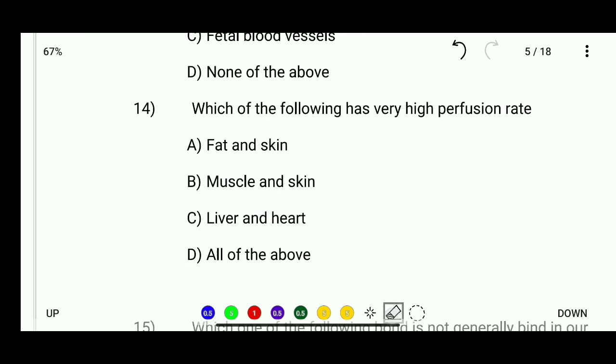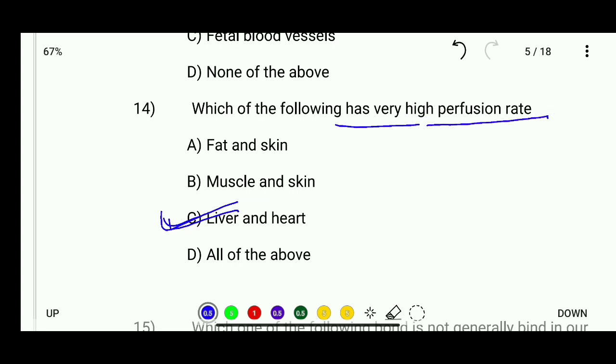Which of the following has a very high perfusion rate? Fat and skin, muscles and skin, liver and heart, and all of the above. So the correct answer is liver and heart have very high perfusion rate.